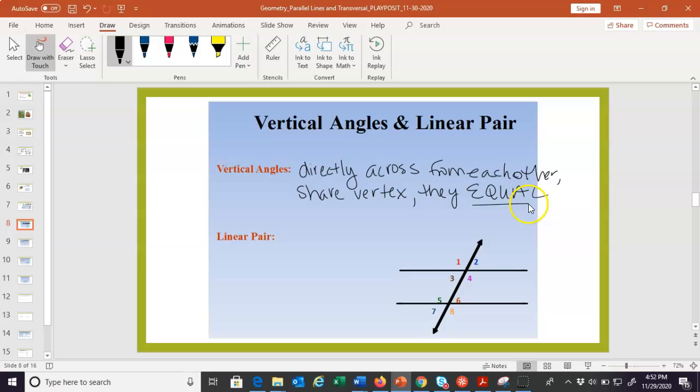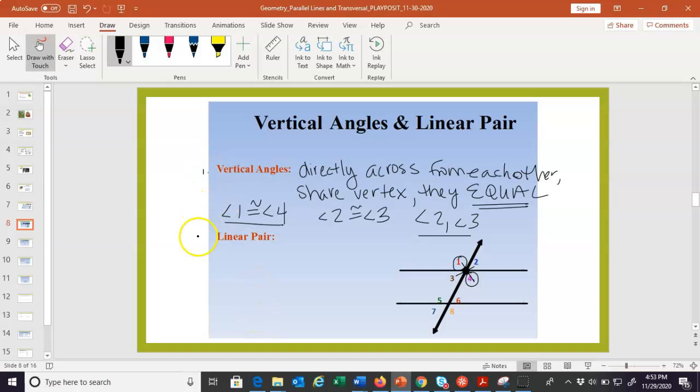They are congruent. So if we look in this picture, some examples of vertical angles would be angle 1 and angle 4. See, they are directly across from each other. They share this vertex here. They are congruent. Angle 1 is congruent to angle 4. This is an example of a vertical angle pair. Let's see. Here's another vertical angle pair, 2 and 3. Angle 2 is congruent to angle 3. Sometimes we write it like this, angle 2 and angle 3, like a pair just listed. Those are vertical angles.